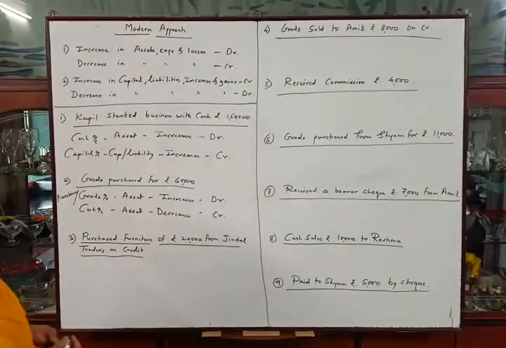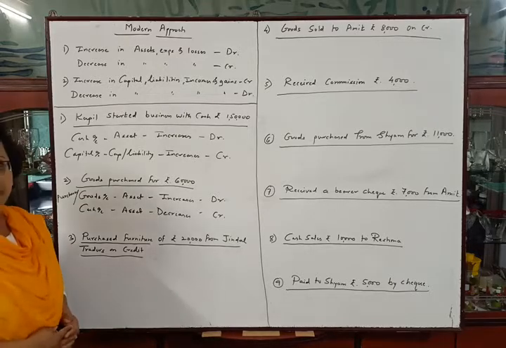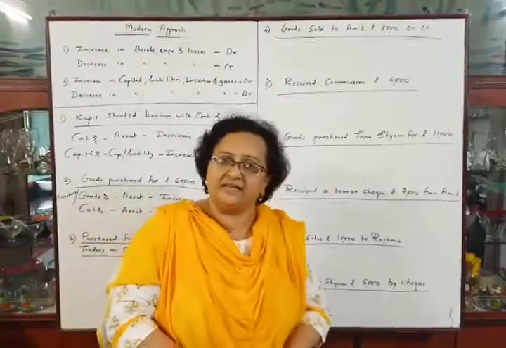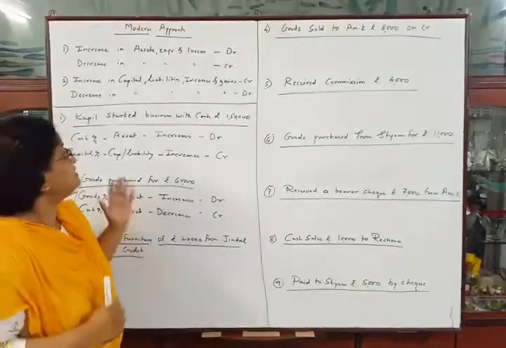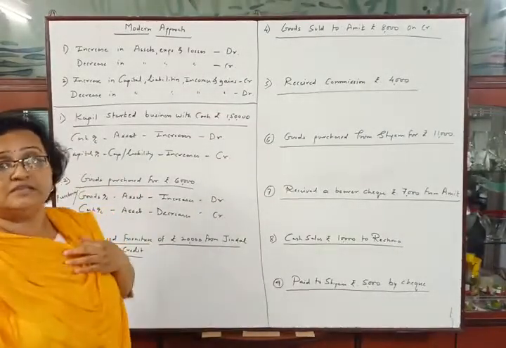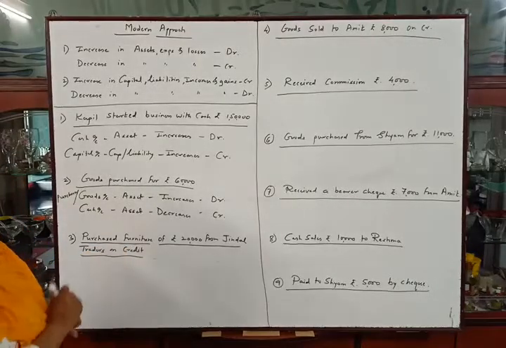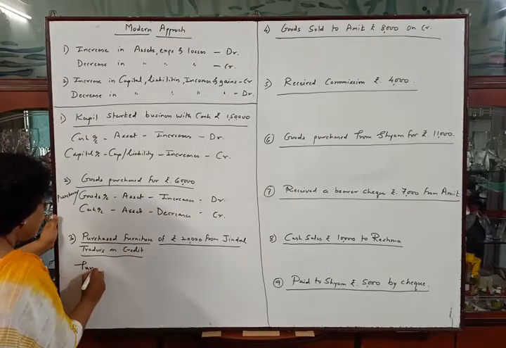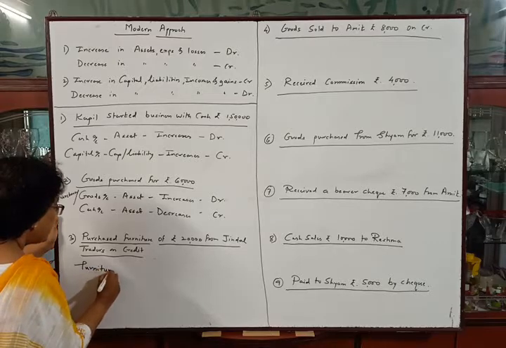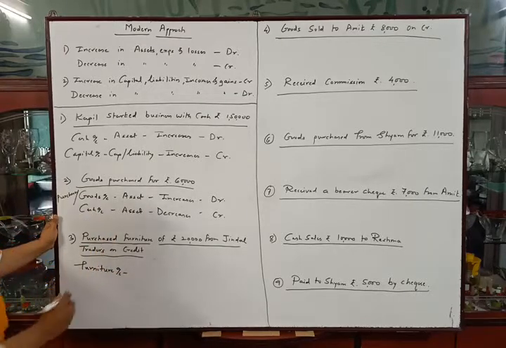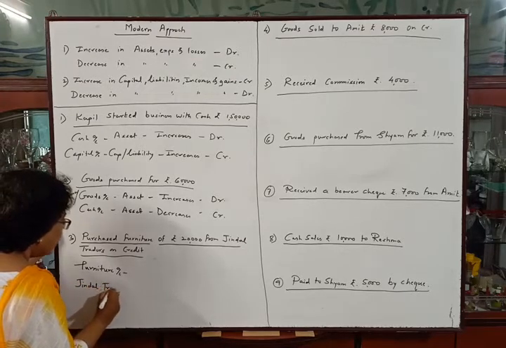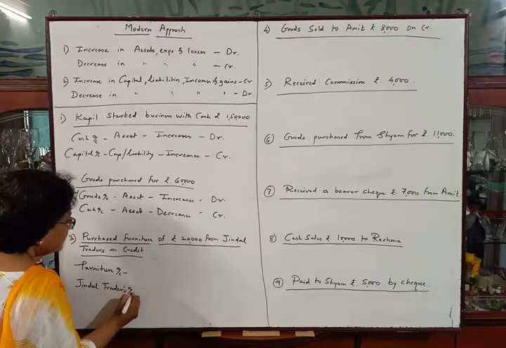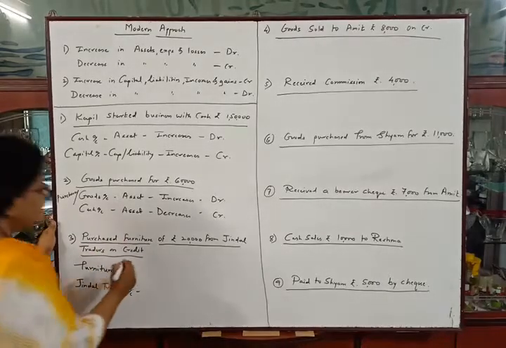Okay, now next transaction, purchase furniture of rupees 20,000 from Jindal Traders on credit. In this transaction they told us that this is a credit transaction, means we are not paying cash to Jindal Traders. Kapil is not paying cash from his business to Jindal Traders. So we have purchased furniture. First account will be furniture account, and second account will be Jindal Traders account. Okay, furniture is our asset